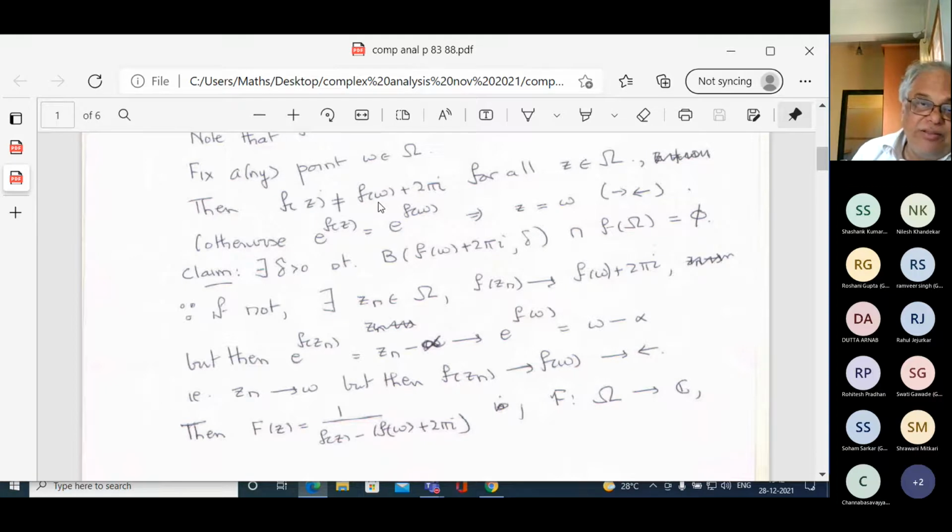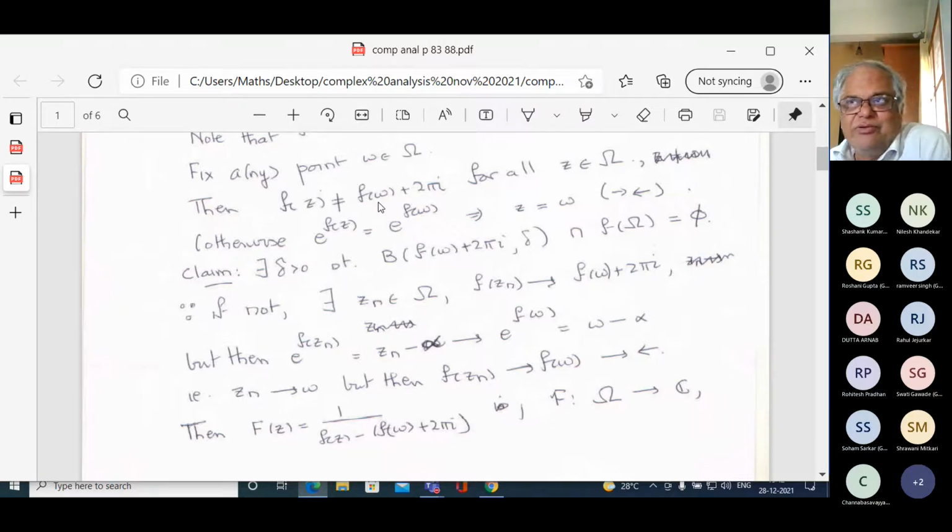Far away, what do I mean by that? It is at least at some distance delta. Obviously the delta is going to depend on the w that you choose, not on the z. As w changes, the delta will change. But if you fix a w0, then there exists this ball around f(w) plus 2 pi i of radius delta which is not in the image of f.